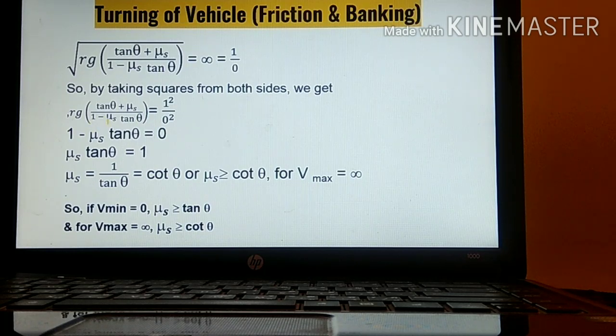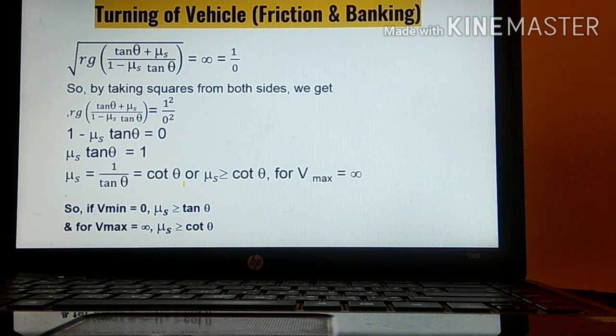So again, this whole term 1 minus mu s tan theta will go over here, and this whole will be turning to 0. So what will we get? 1 minus mu s tan theta is equal to 0. If we take 1 over here, and take tan theta in the denominator, we will get mu s is equal to 1 upon tan theta. But 1 upon tan theta can be written as cot theta.